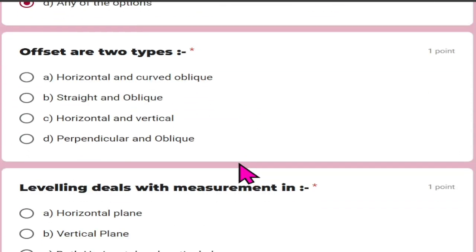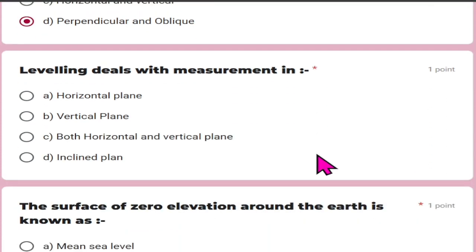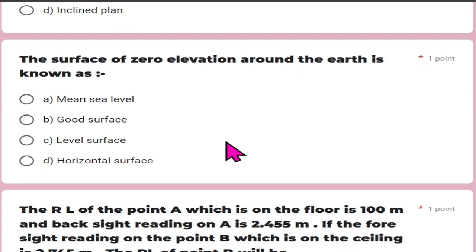Offsets are of two types: perpendicular and oblique. Leveling deals with measurements in the vertical plane. The surface of zero elevation around the earth is known as mean sea level.